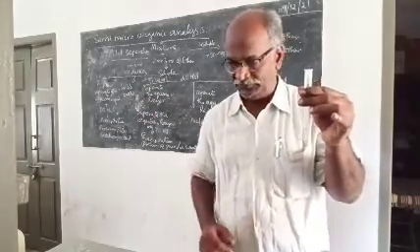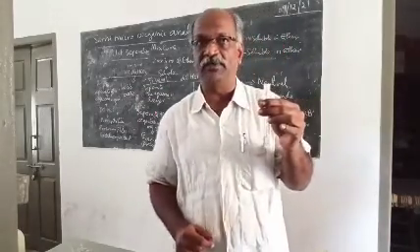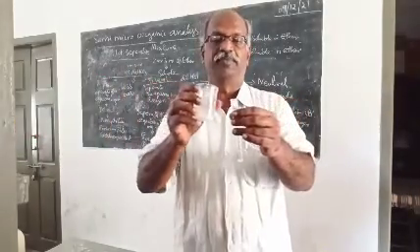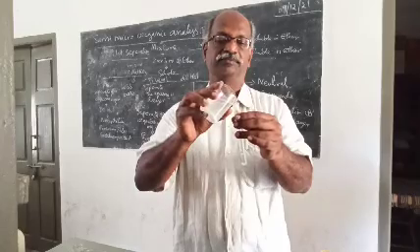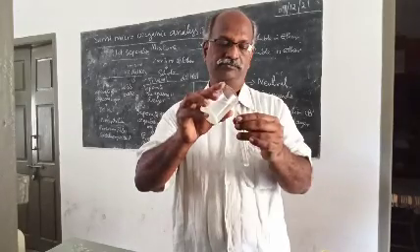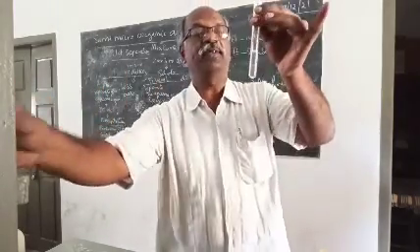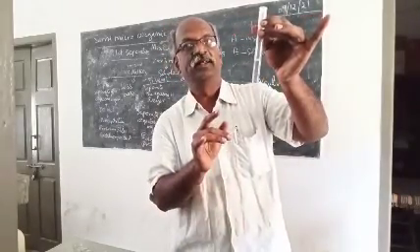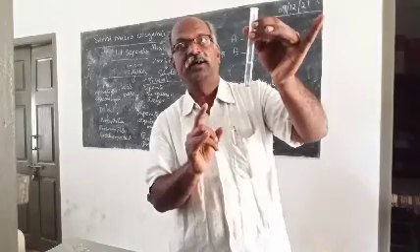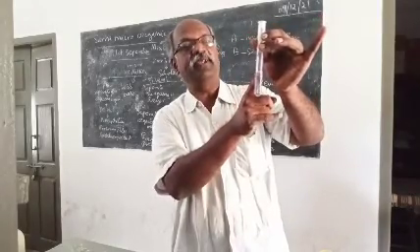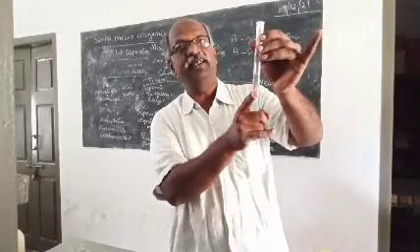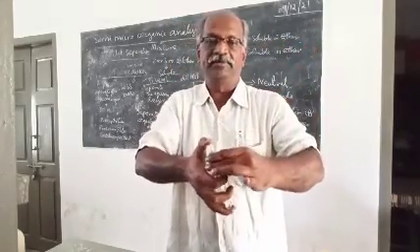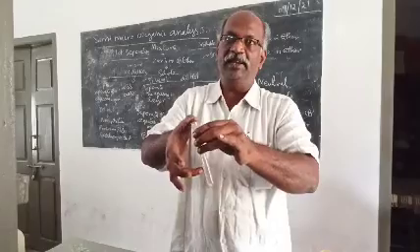Now let us find the nature of this compound. What is the nature of this one? To this I am adding a portion of sodium bicarbonate. You can see two layers. As I already told you, the organic layer, having less density, will appear on the upper side. Water being denser will appear in the bottom portion. So, shake it.